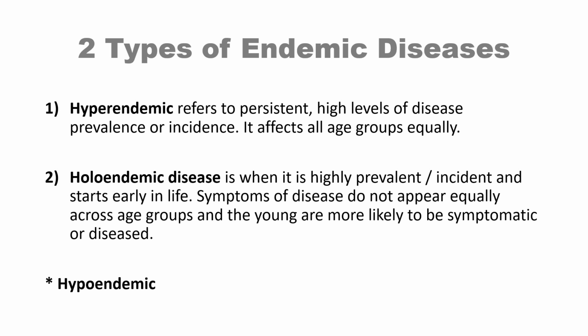Here, the younger age groups are more likely to be affected, or they more likely show symptoms, unlike the adult age group. Why? Because the adult age groups, by the time they grow up, they must have developed some adaptive immunity against the disease or against the damages done by the disease, or maybe they show less of symptoms or they are not symptomatic at all. Now this is very often shown by malaria.